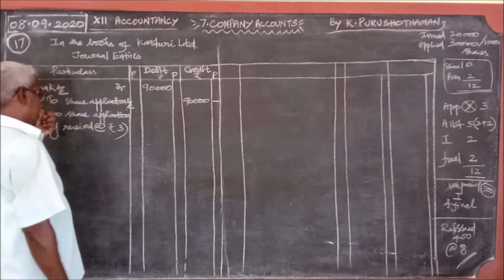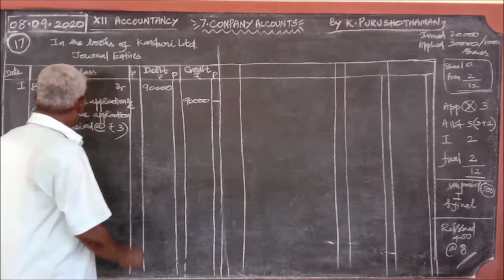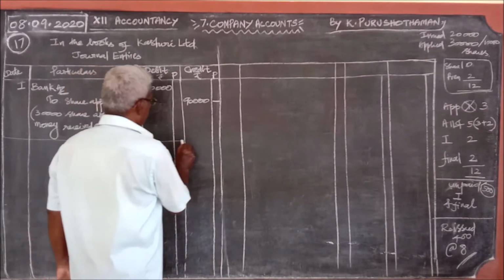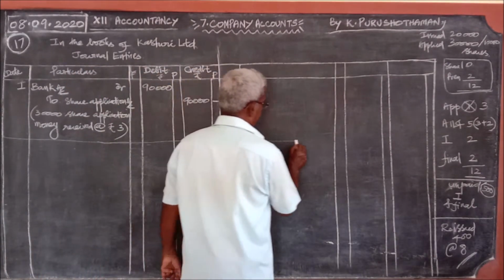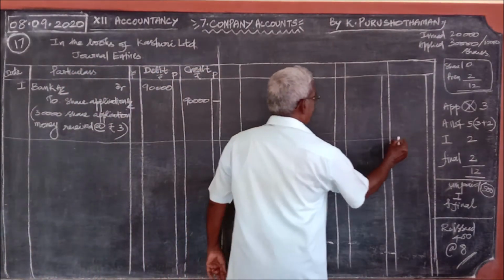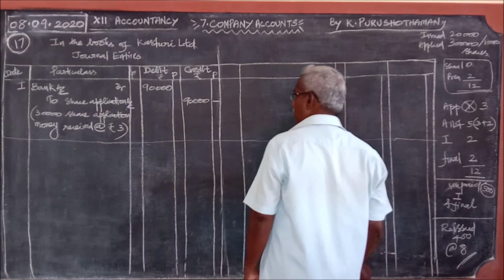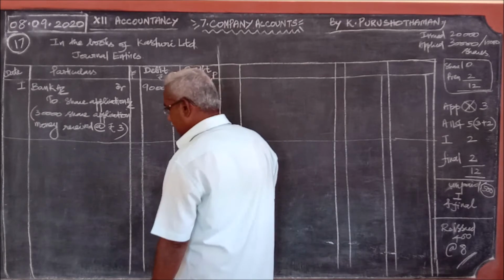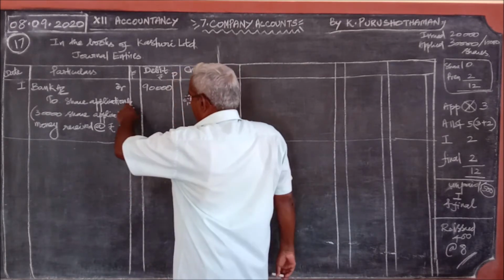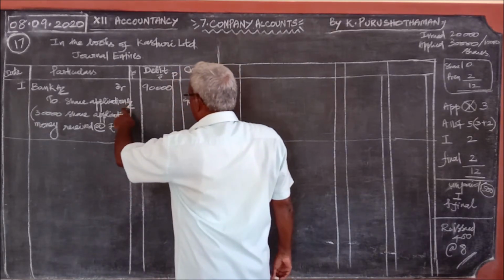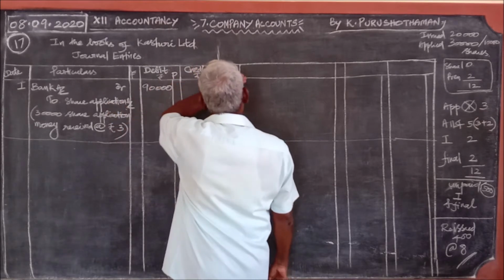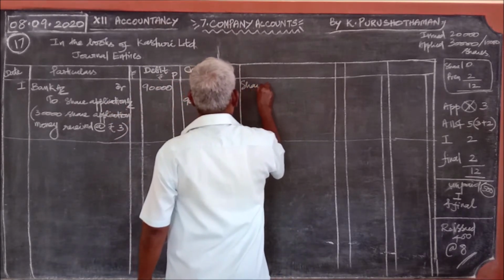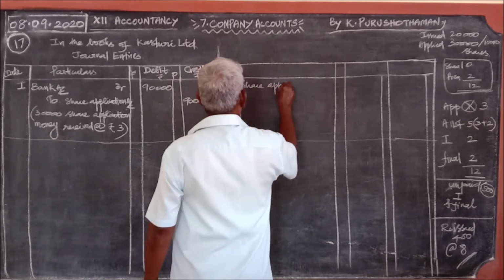90,000 we should write. This is the first stage. Now the second journal entry: the application money should be transferred to share capital. Where you stopped in the first journal entry, you start with the second journal entry. What is it? Share application account debit